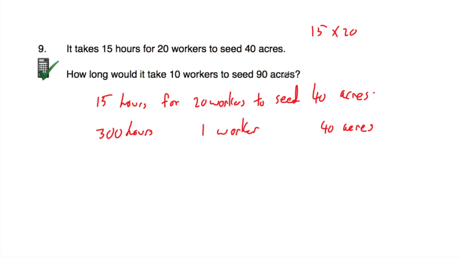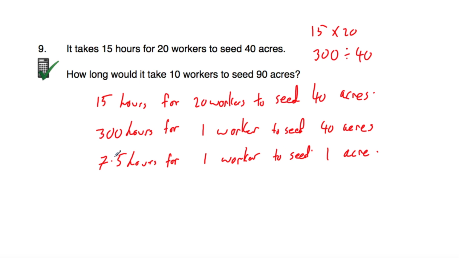Now rather than seeding 40 acres, we're going to see how long it would take 1 worker to seed 1 acre. So instead of being 40 acres, we're going to have an area which is 40 times smaller. So obviously if it was 1 acre, it'd be 40 times less the amount of time. So we're going to take the 300 and divide that by 40. And 300 divided by 40 is equal to 7.5. So it would take 7.5 hours for 1 worker to seed 1 acre.